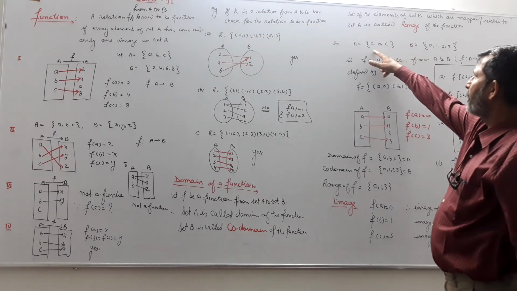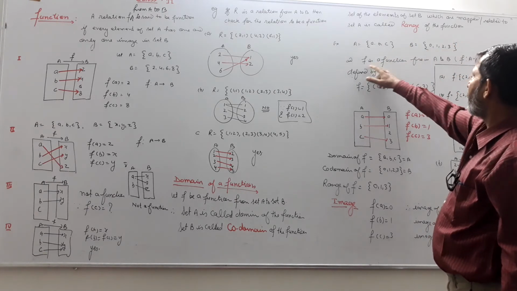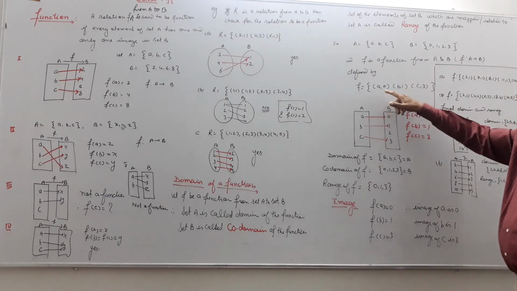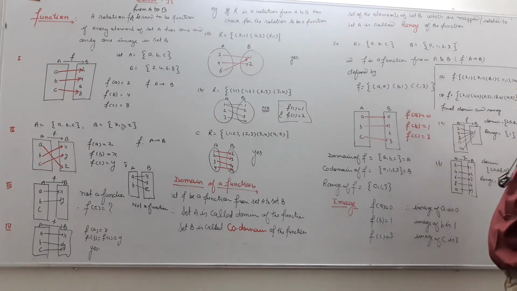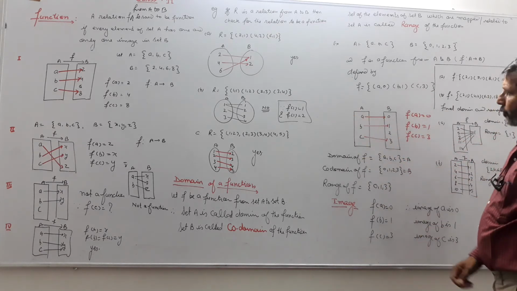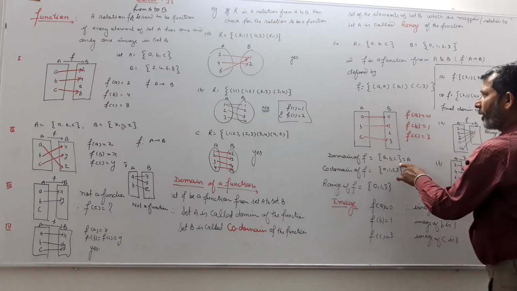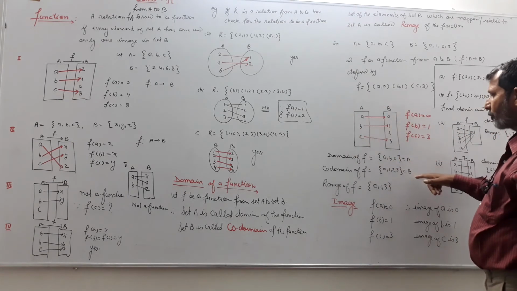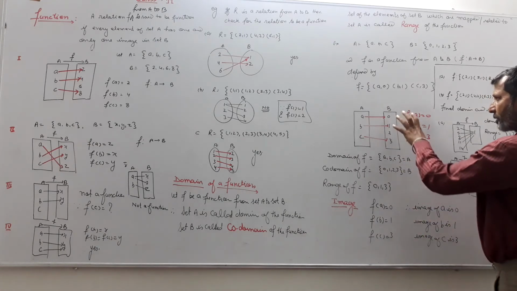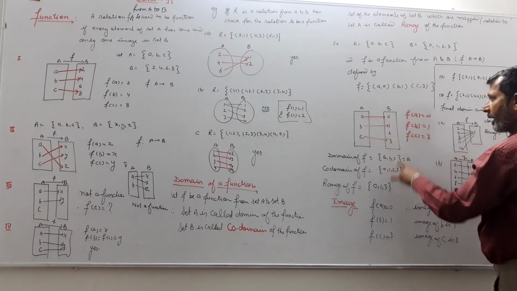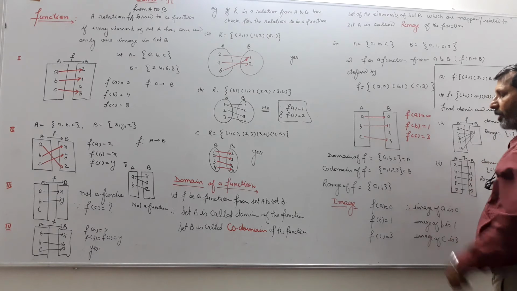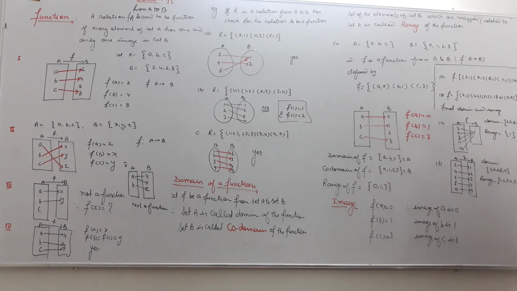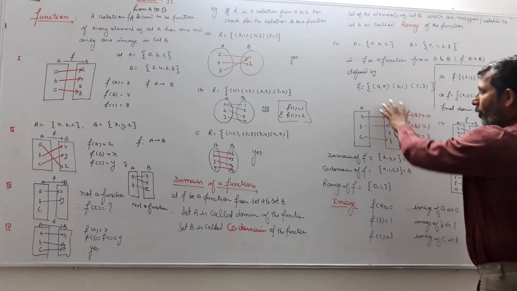Now if A is a set ABC and B is this, f is the function from A to B defined by this, A is related to 0, B is related to 1 and C is related to 3. So what is the domain? Set A is the domain, codomain set B is codomain, and range, the subset of set B which are elements mapped with the elements of set A, that is 0 1 and 3, it is called the range of the function।